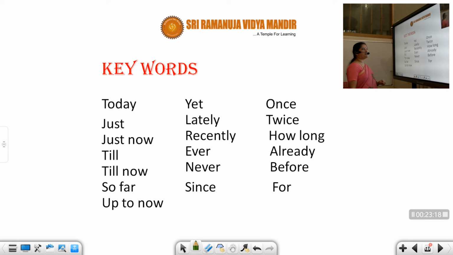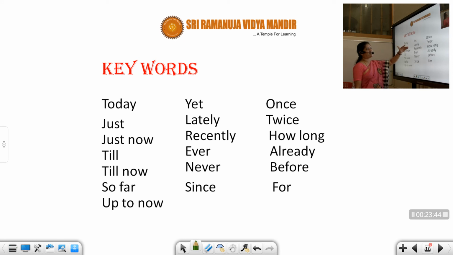Now we'll have the keywords. Just have a look into all the keywords for present perfect. Today, whenever you see today, you must use present perfect. Whenever you see just, you have to use present perfect. Just now, till now, so far, up to now. That means in the past till now, whatever is happening, these are the keywords for present perfect.